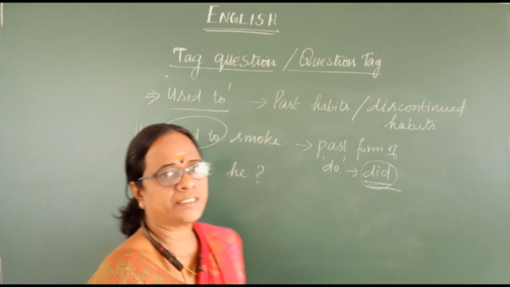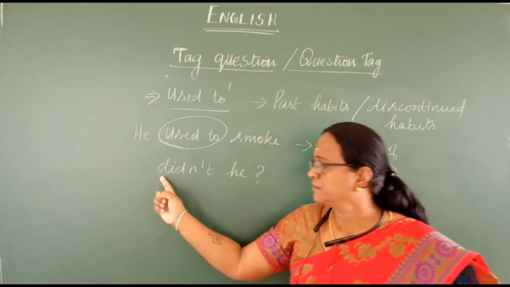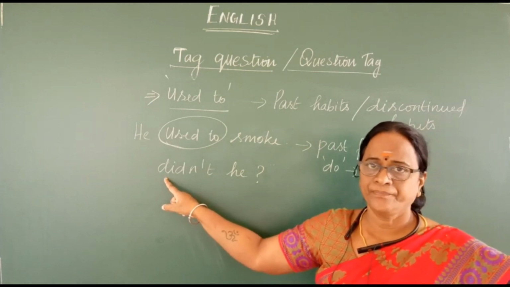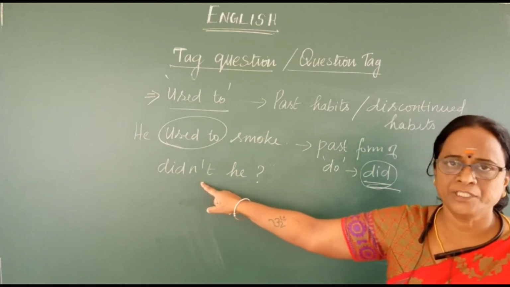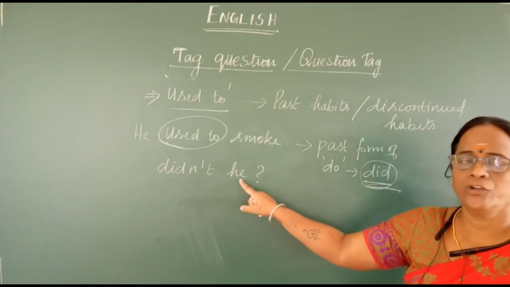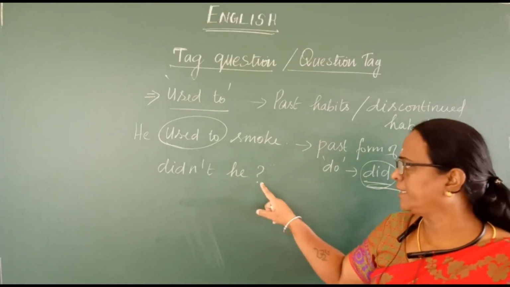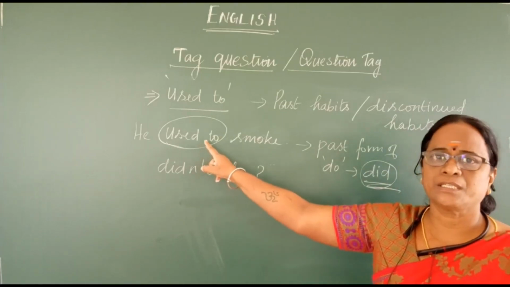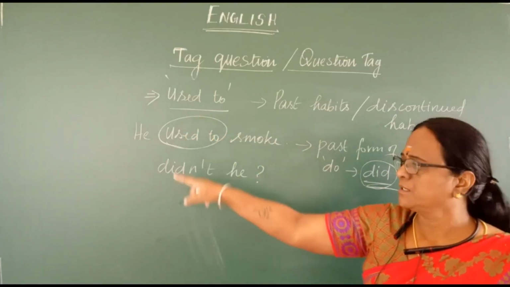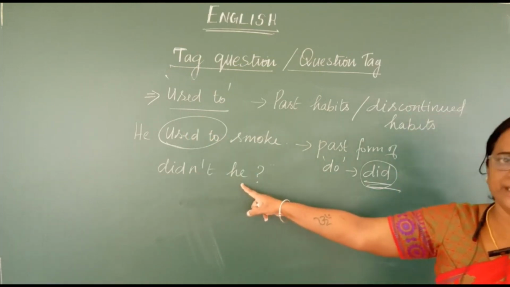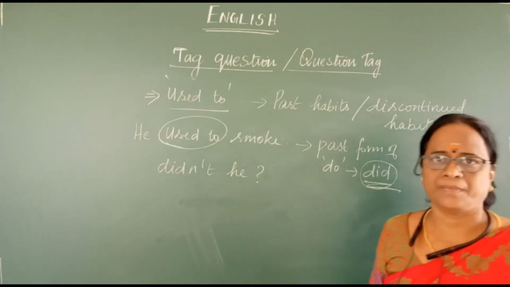Didn't he? Again, I repeat, the question tag should begin with a small letter, and there should be an auxiliary verb or a modal verb, followed by the pronoun, and it ends with the question mark. So used to is referring to past activities, so you use the past form of the verb and end with the pronoun and the question mark.